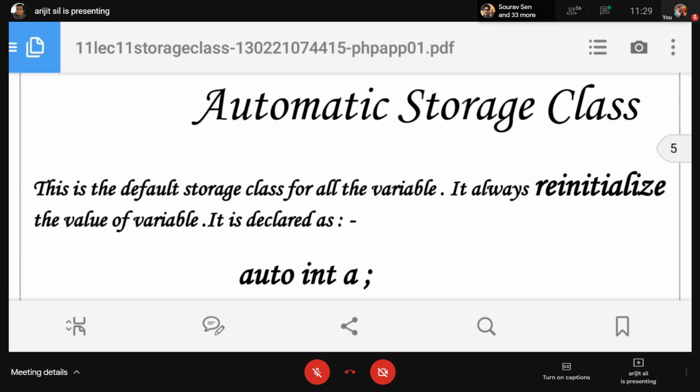In the automatic storage class, the keyword is auto, storage is memory, and the default initial value is the garbage value. What is the garbage value? A garbage value may be an address of that variable or any number. It is what the programming language initializes that variable with. That is also the garbage value.